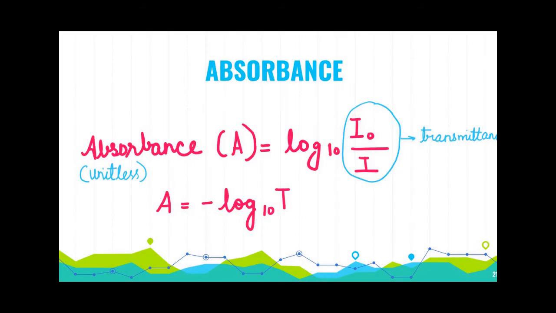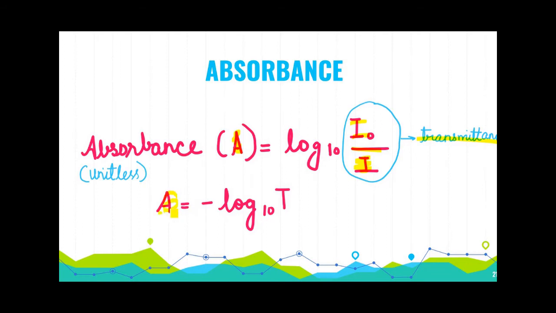Next comes the absorbance. Absorbance A of a solution is related to the transmittance and the incident and transmitted intensities through the following relationship, depicted as log base 10 of the transmittance. As we have seen in the previous slide, I naught over I is the transmittance.